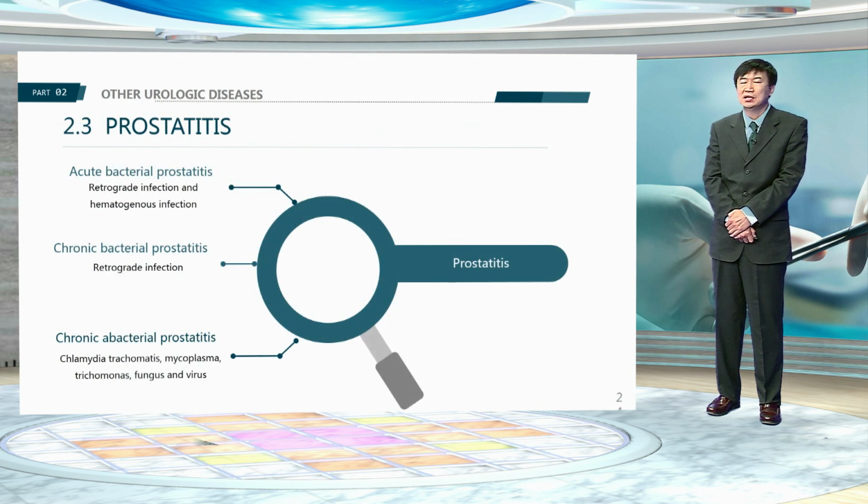Classification of the prostatitis is based on the presence of prostatic inflammation and bacterial infection. Acute bacterial prostatitis is usually caused by the retrograde bacterial infection and hematogenous infection. Chronic bacterial prostatitis is also caused by the retrograde bacterial infection. Non-bacterial prostatitis might be caused by the infection of chlamydia trachomatis, mycoplasma, trichomonas, fungus, and virus.